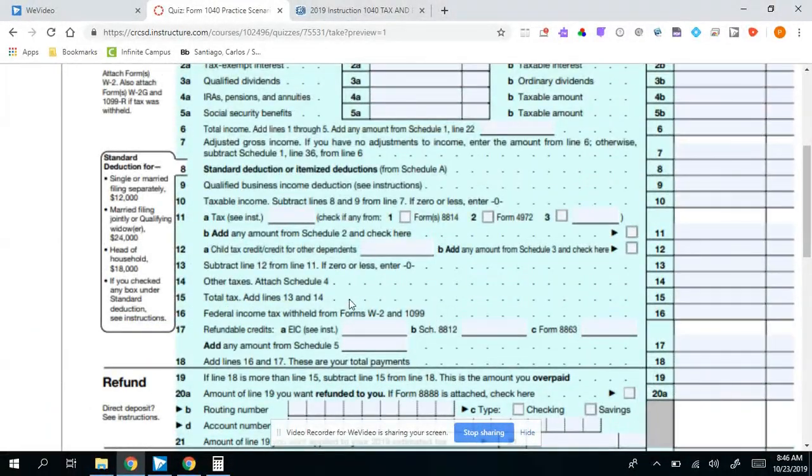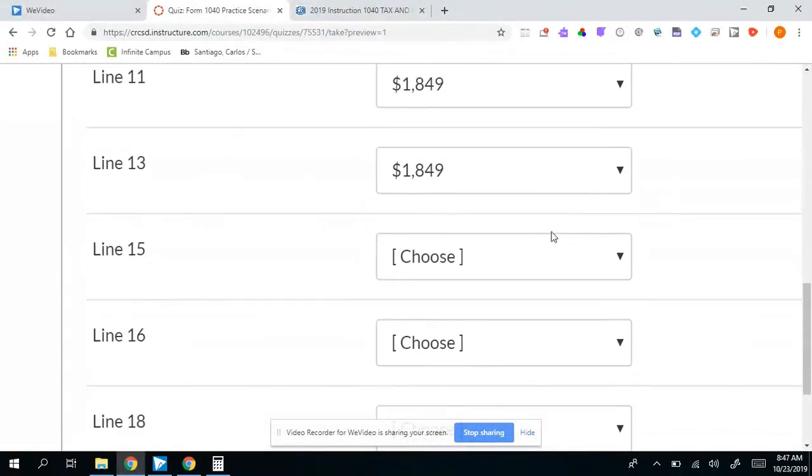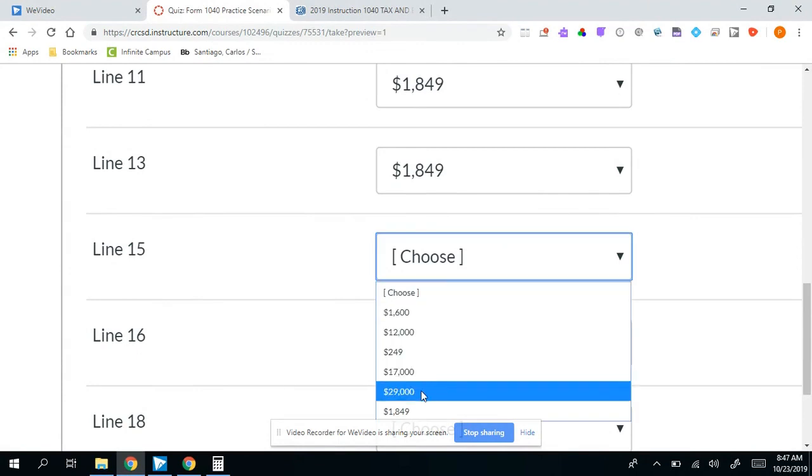And back up to line 15, I'm just going to add lines 13 and 14. There are no other taxes, right? So I'm going to take my number from line 13 and carry it down.